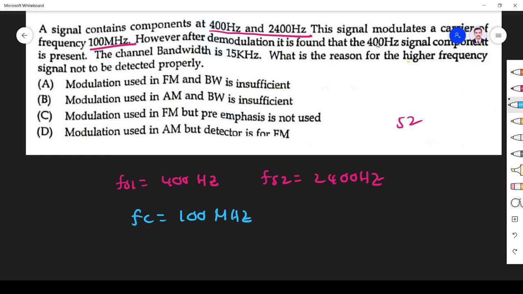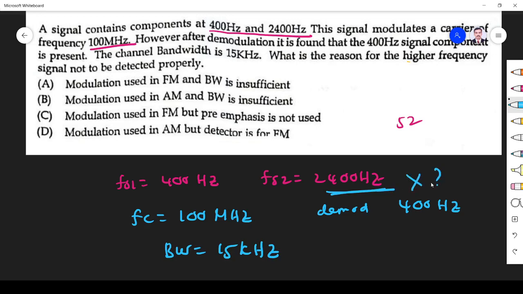However, after demodulation, only 400 Hz is obtained. So 2400 is missed. Bandwidth is 15 kilohertz. What is the reason for missing of this high frequency component? Why is this 2400 missed? That is the question.